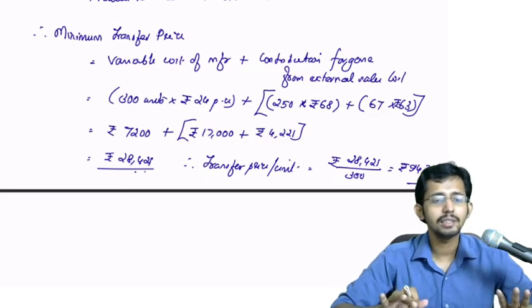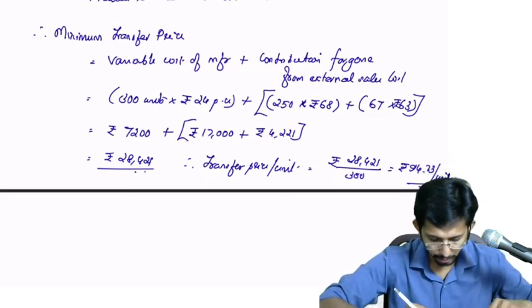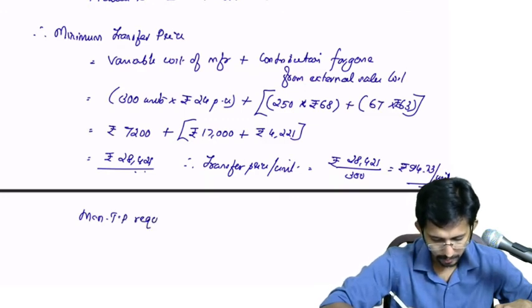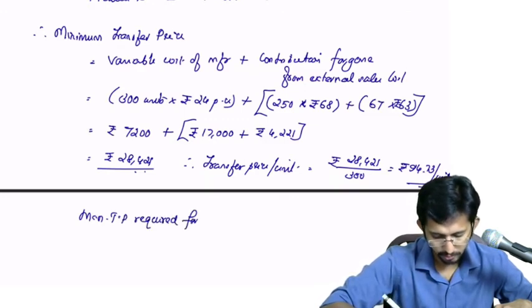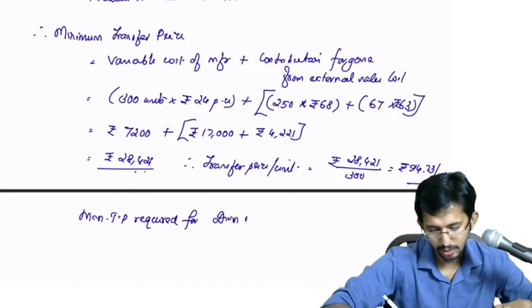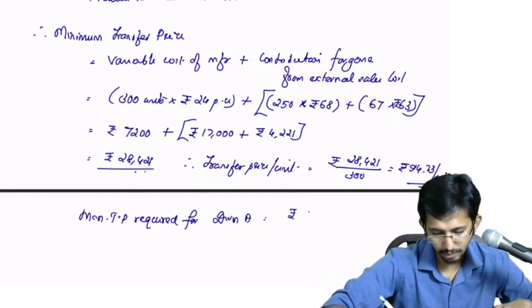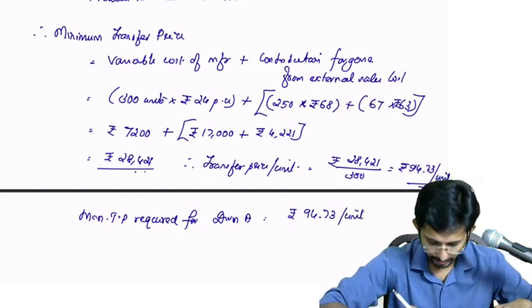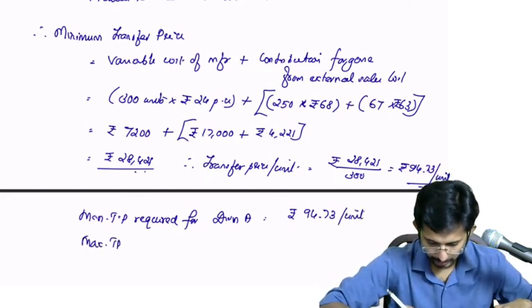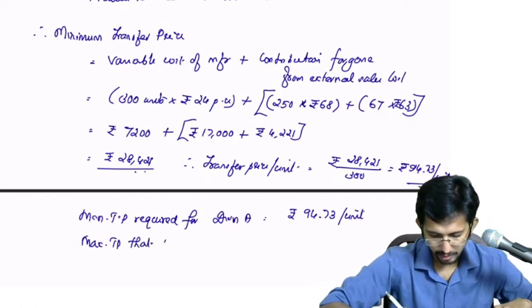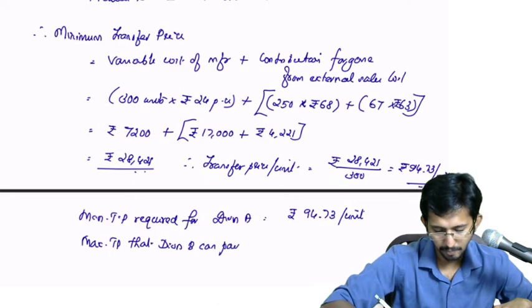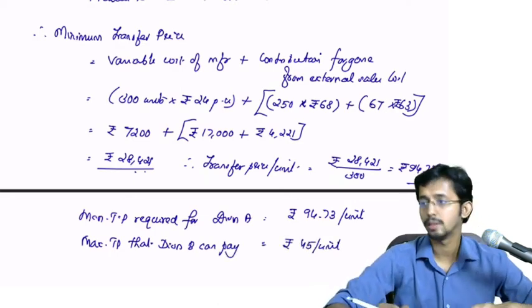So the minimum TP required for division A is rupees 94.73 per unit, whereas the maximum TP that division B can pay is rupees 45 per unit.